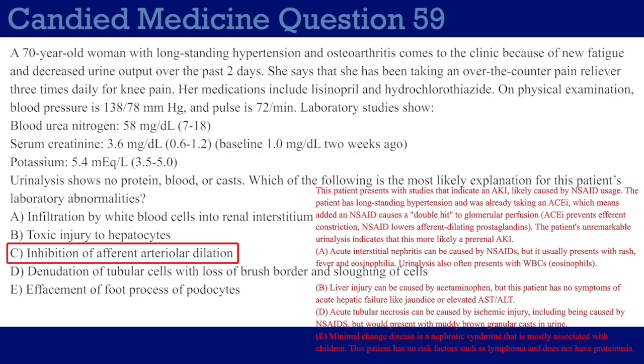Choice D, denudation of tubular cells with loss of brush border and sloughing of cells. This is referring to acute tubular necrosis, which, once again, is caused by ischemic injury, which, yes, can also be caused by NSAIDs. Acute tubular necrosis is pretty high yield itself. You need to know that the proximal convoluted tubule is very susceptible to ischemic injury because it has a very high concentration of sodium-potassium ATPases. So if I need a bunch of energy from ATP, I'm more susceptible to hypoxic injury.